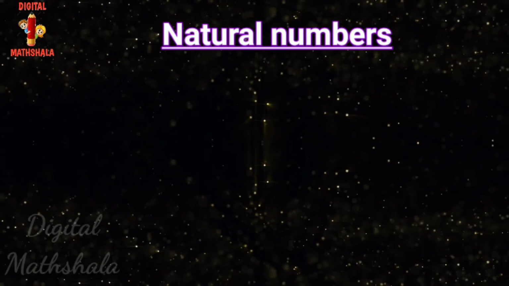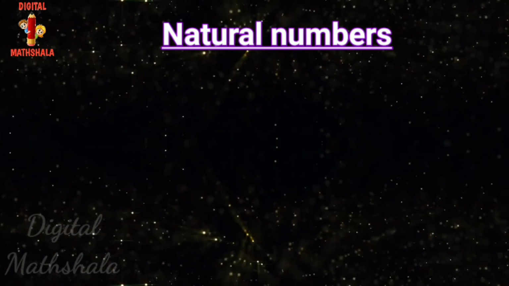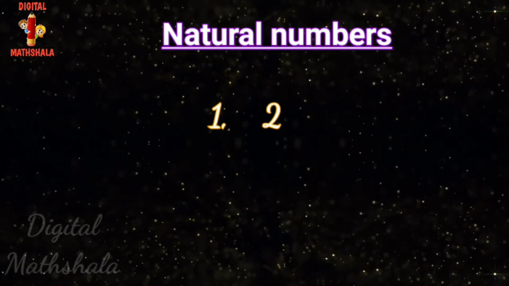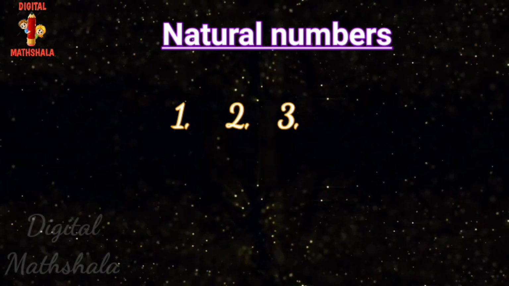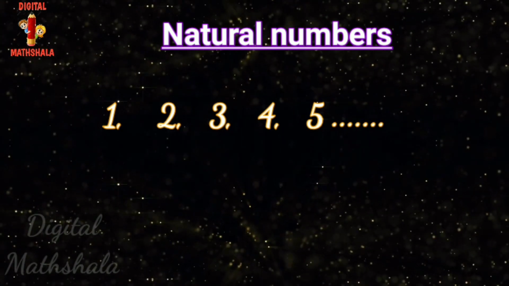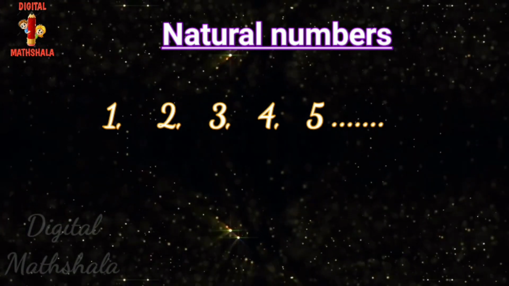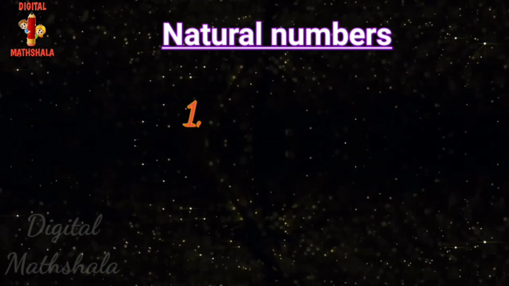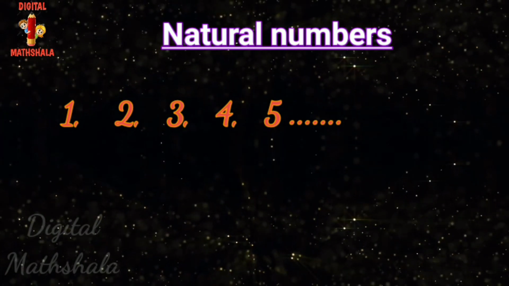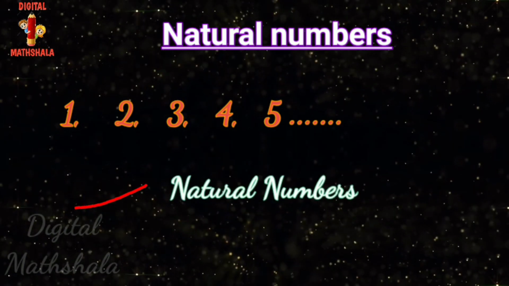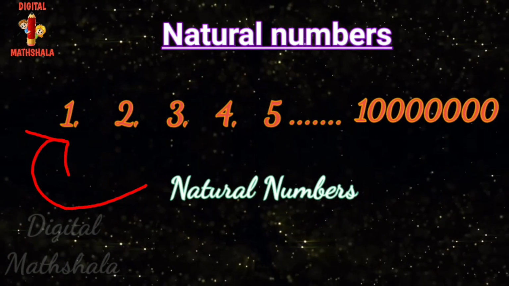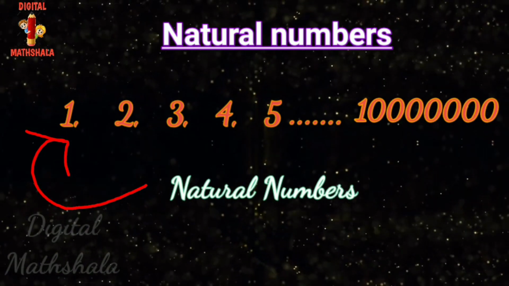When we count objects in a group of objects, we start counting from 1 and then go on to 2, 3, 4, etc. This is the natural way of counting objects. Therefore, 1, 2, 3, 4, 5, etc. are called natural numbers. In fact, numbers from 1 to 1 crore that we have learned up to previous classes